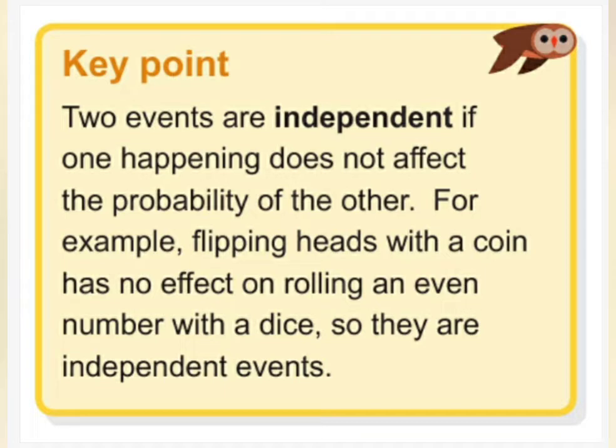For example, flipping heads with a coin has no effect on rolling an even number with a dice, so they are independent events. So the meaning of independent events is that they don't depend on each other's outcomes. Basically the outcome of one of them doesn't change the outcome of the other.